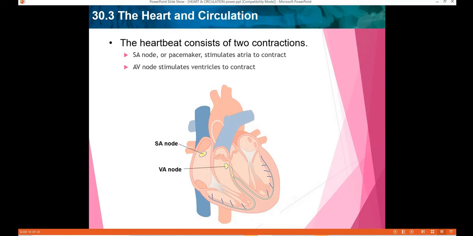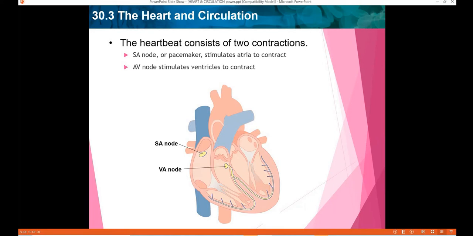property. Whenever one fiber is stimulated to contract, all the fibers contract at the same time. So this is how the contraction takes place. Let's discuss what is the name given to the first contraction and how it takes place.